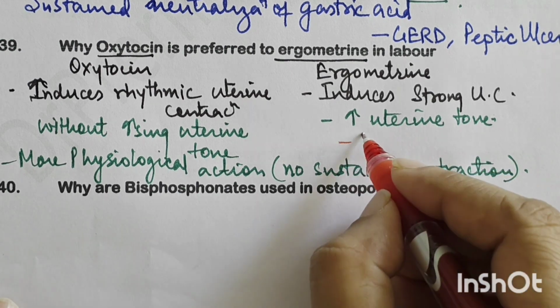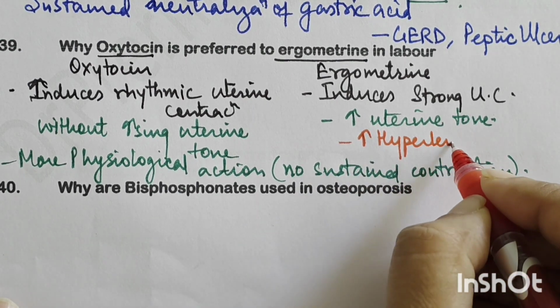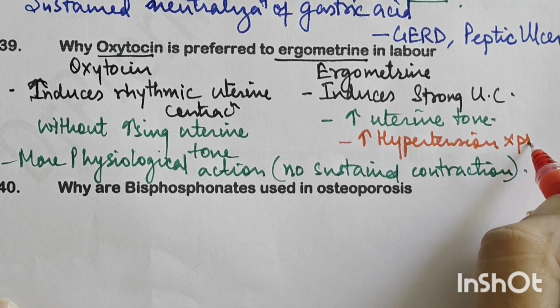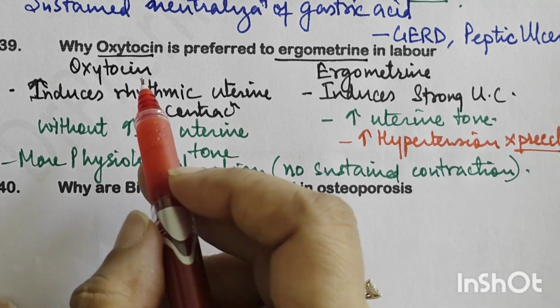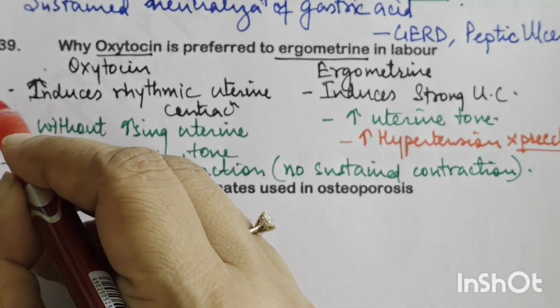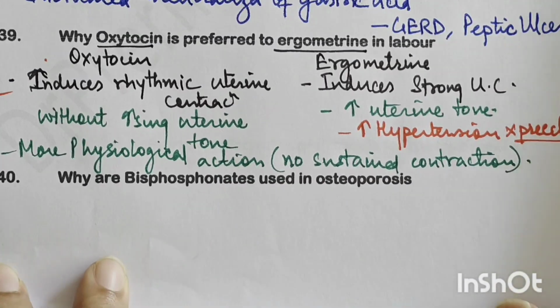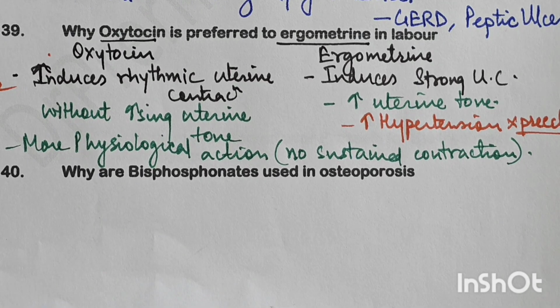Secondly, ergometrin causes hypertension, so we cannot use it in situations like preeclampsia. So that is one reason. So that is why oxytocin is safe, right? Oxytocin is safer. So this is the answer.